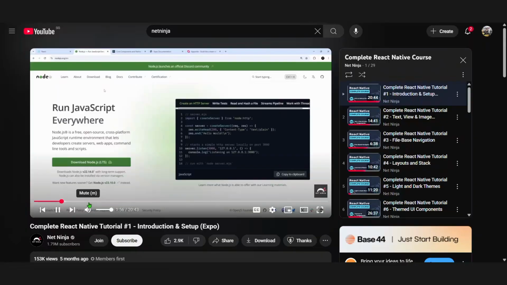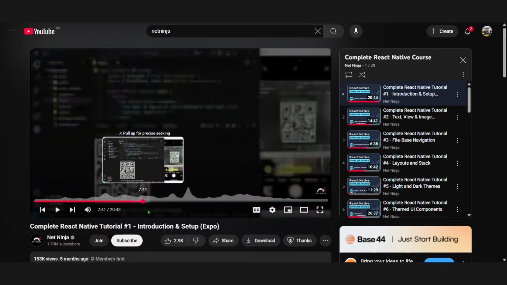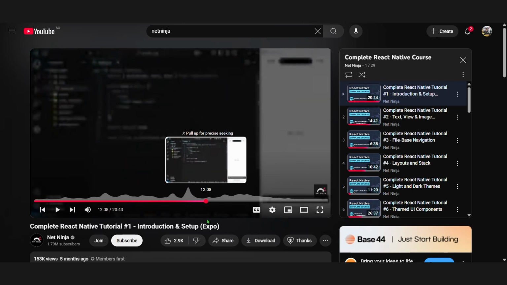But developing the app was not a walk in the park though. I did not have a single clue on how to set up React Native, let alone create a mobile app. Although the syntax is similar to React, the technology and the setting up was completely different to React. So to help with the setup, I followed a YouTube video by a channel called Net Ninja and followed what he did word for word to set up the app. But after setting up the app, I didn't really follow the rest of the tutorial.